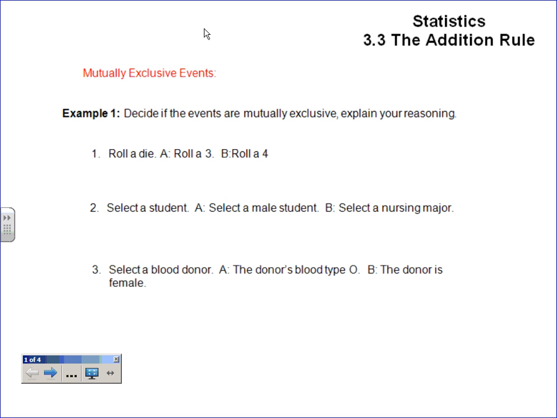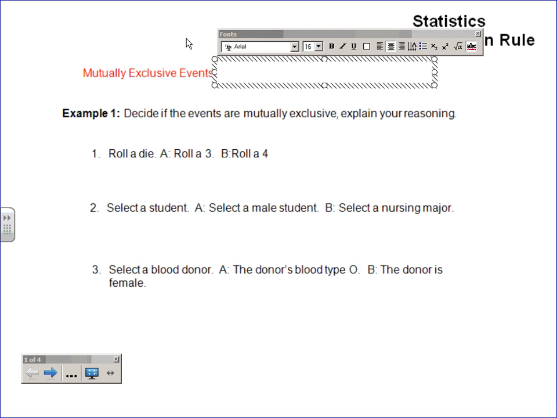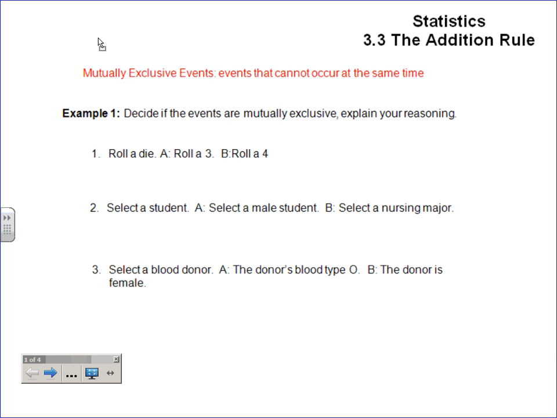So in other words, really what that's saying, it's a pretty short one, actually. Events that cannot occur at the same time. What's probably a good example of that? Well, our first example here is a great example of that. It says rolling a 3 and rolling a 4. Can you do that at the same time if you only have one number cube? It says roll a die on this first example. Can you do that at the same time with only one die?